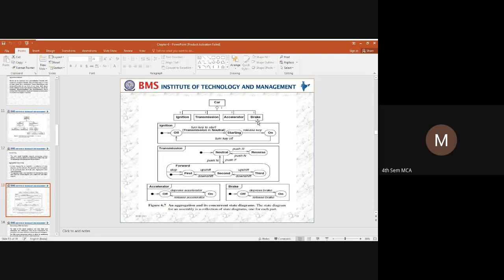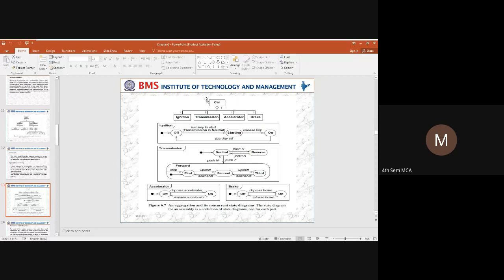So next, coming back to the brake. For the brake, how can we represent a state diagram? Initially the brake will be in an off state. From the off state, when you press the brake, the brake will be applied. When you release the brake, the brake will come back to the off state. So this is how we can represent the aggregation of concurrency.